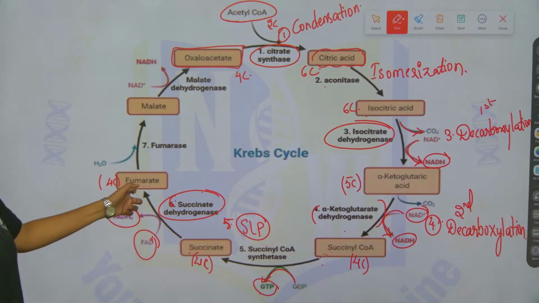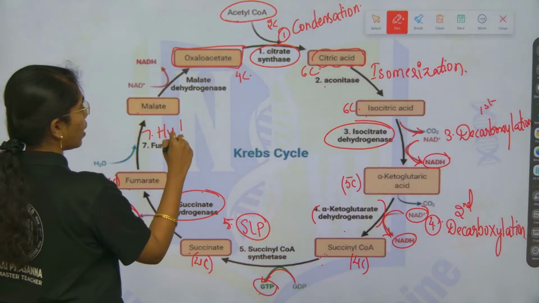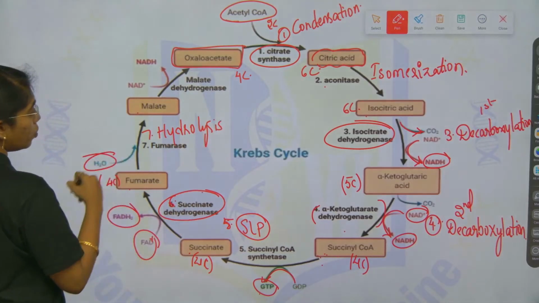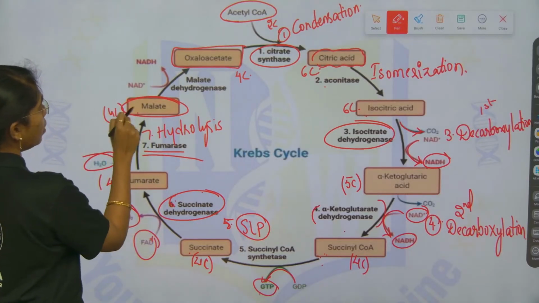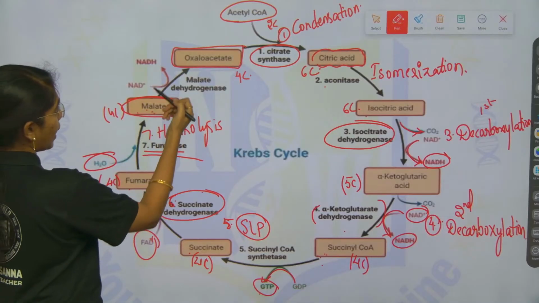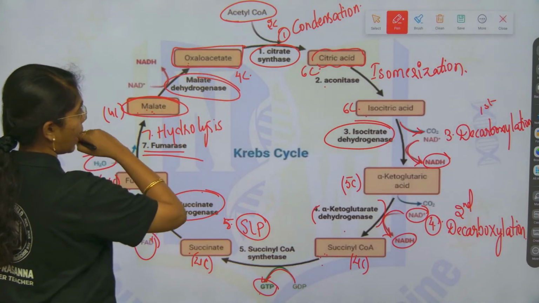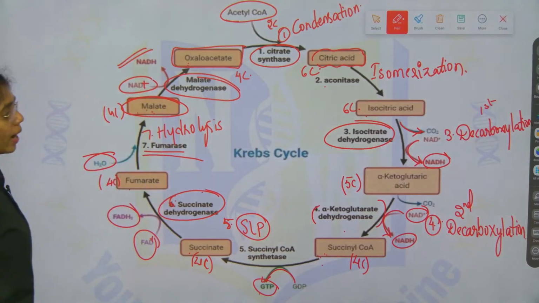Next, fumarate, hydrolysis reaction. Seventh is what? Hydrolysis. Addition of water group by the enzyme fumarase. This turns to what? 4 carbon malate. Malate again dehydrogenation to oxaloacetate by the enzyme malate dehydrogenase. Here NAD plus will again get reduced to NADH.